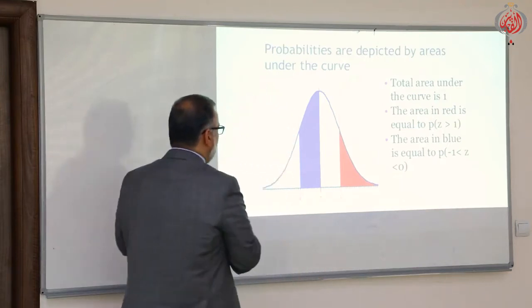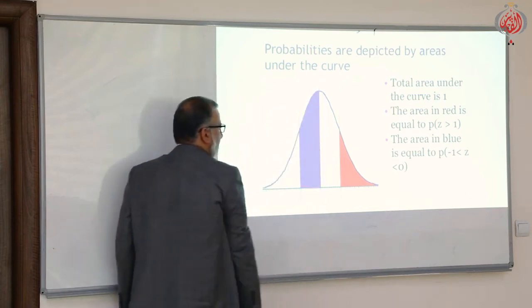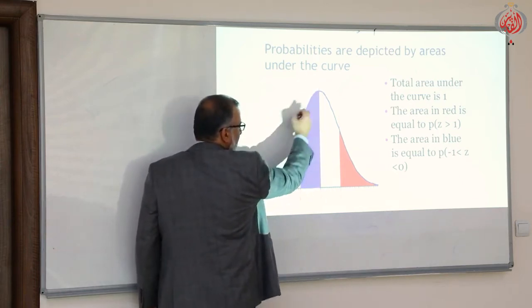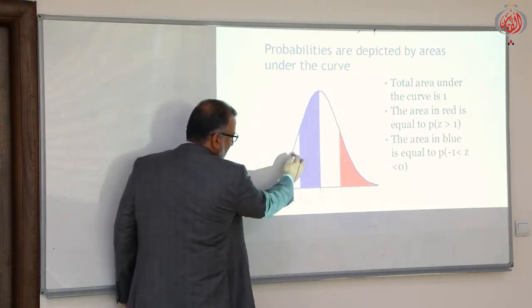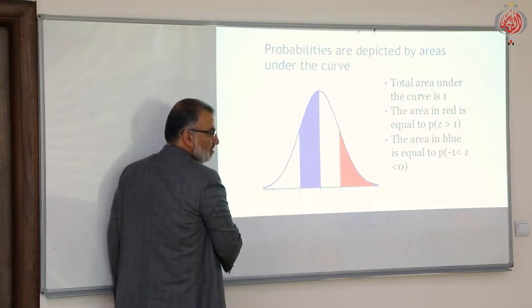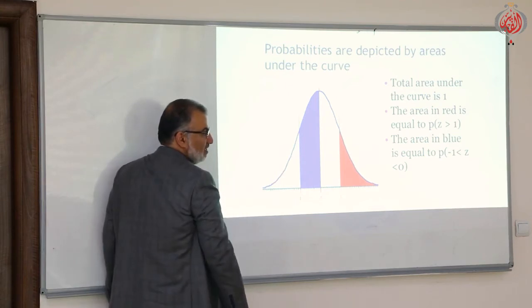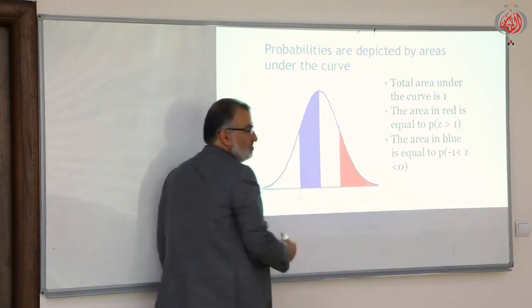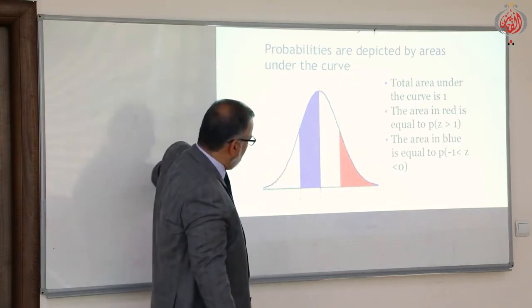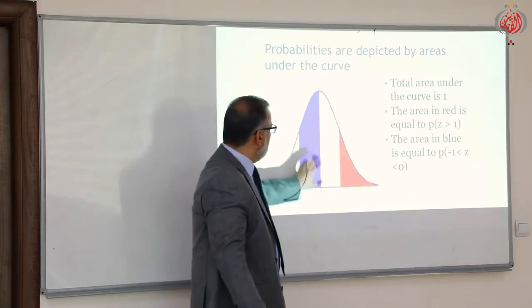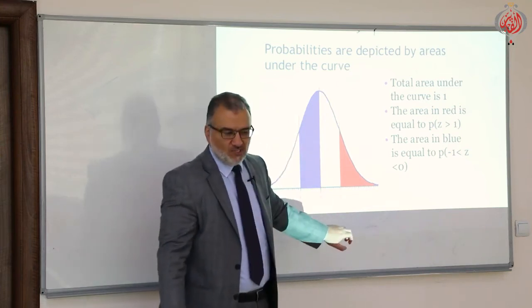Once I said it is symmetrical around the mean, and this is the symmetry line, it means this area equals that area, right? And that area, the white one here, equals this one, since it is symmetrical. It is like a mirror. The area of the extreme left equals the area of the extreme right. The area of the blue here equals the area of the white here, and so on.